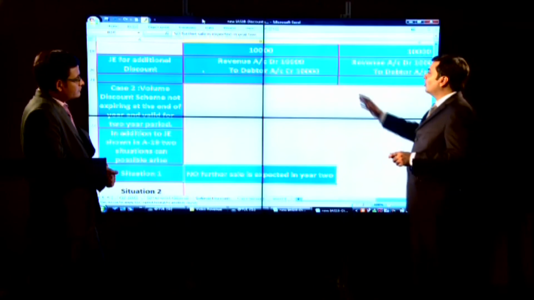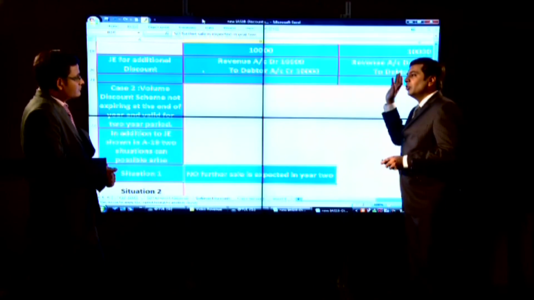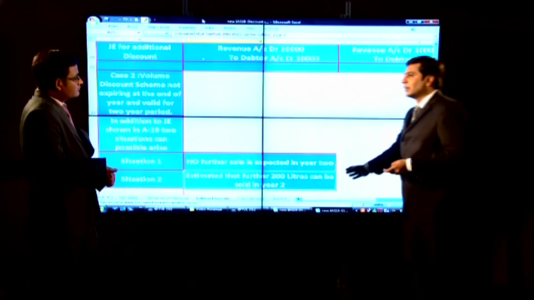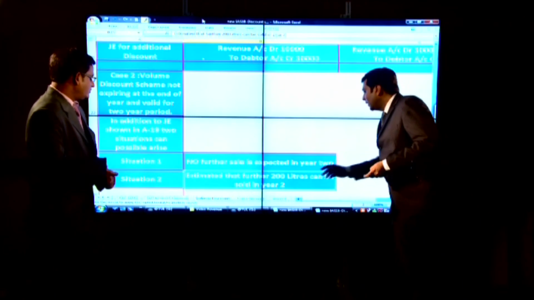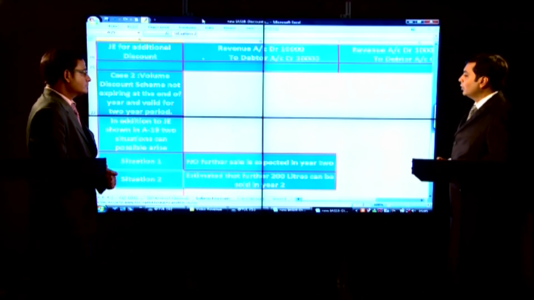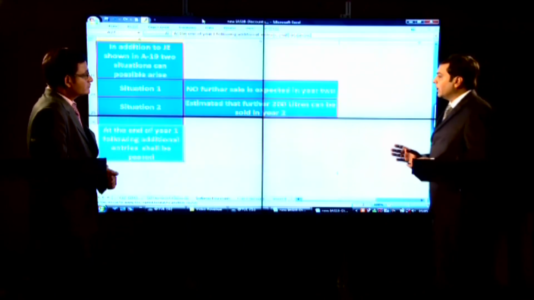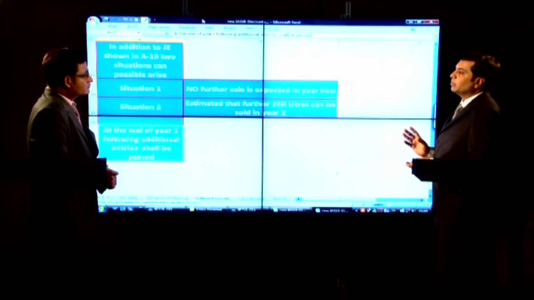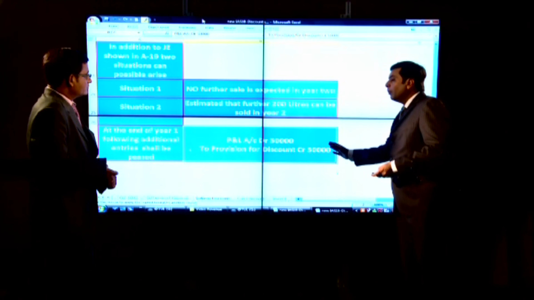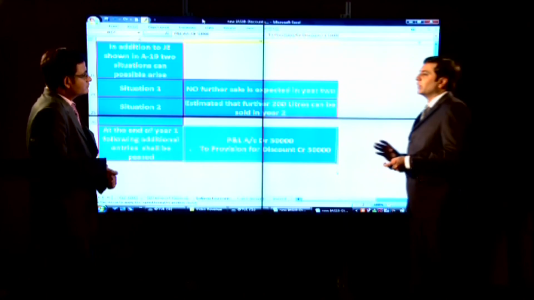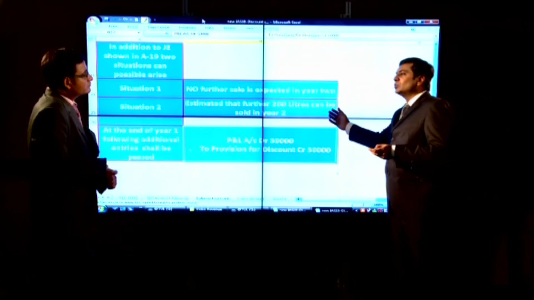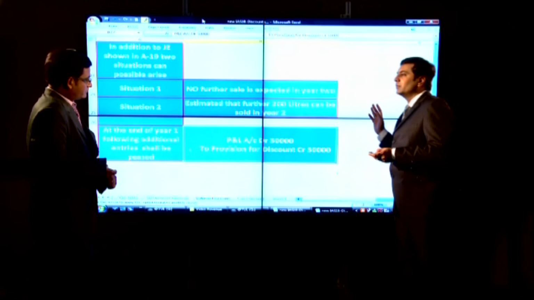If this is the scenario, the transaction is settled. But if the situation is that further sales are expected, like in this case I am assuming that 200 liters can be sold in year 2 as well, then at the year end 1, the following additional entries shall be passed. That is, make a provision out of profit and loss account for the discount which might arise if these 200 liters are going to be sold.